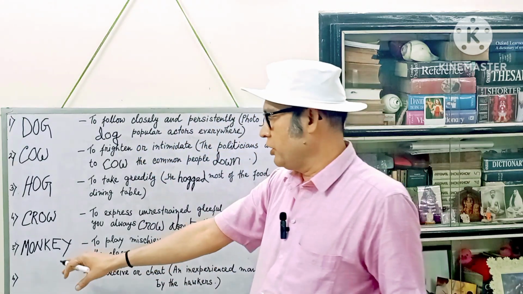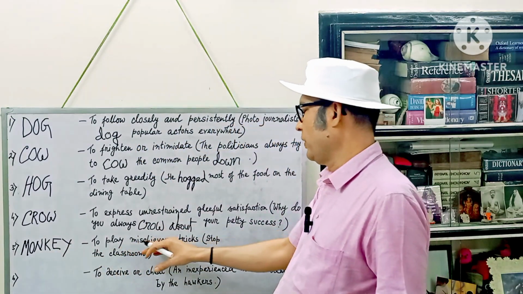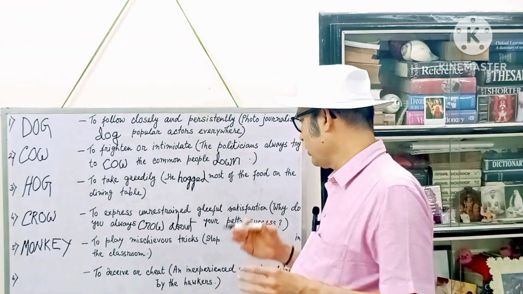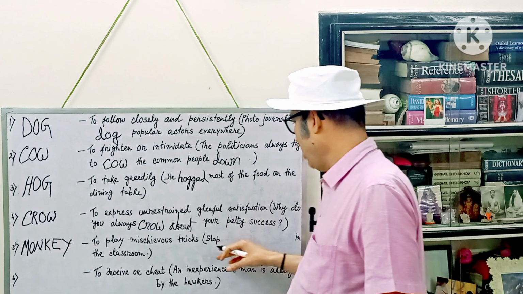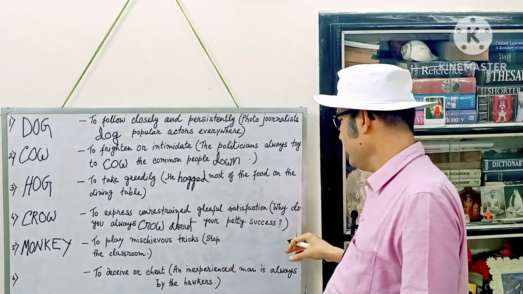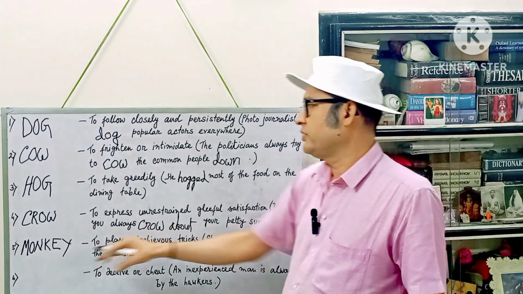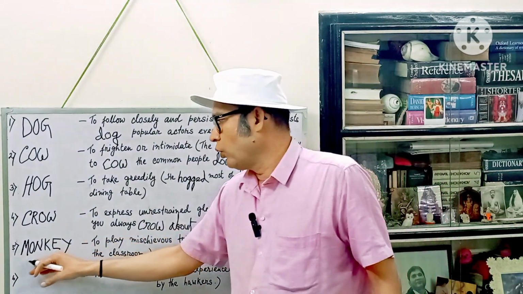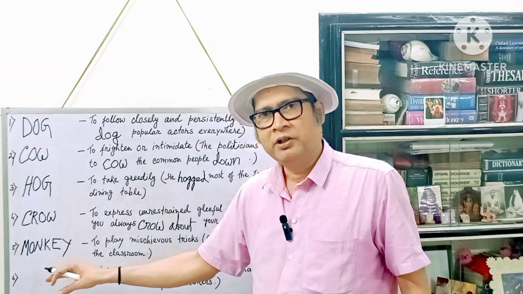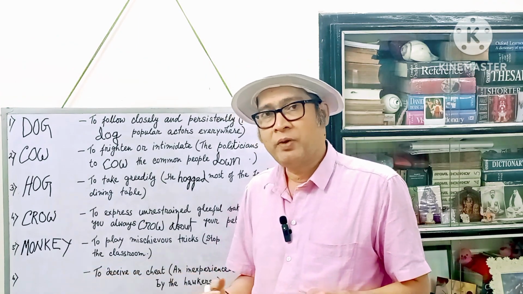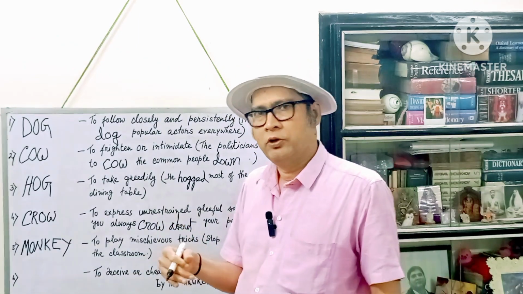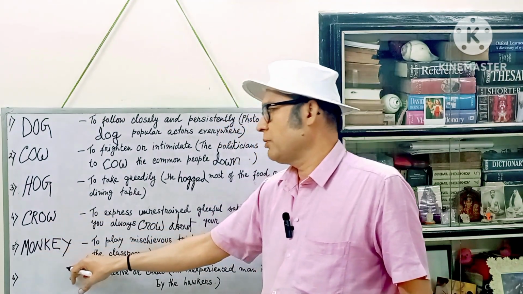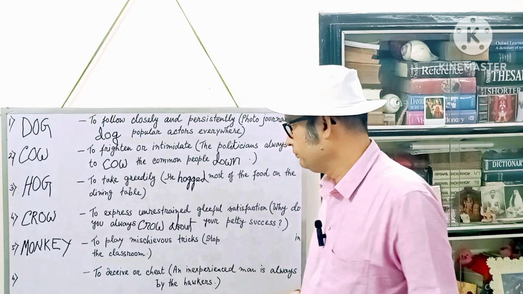When monkey is used as a verb, it means to play mischievous tricks. Let's see the example sentence. This particular word, monkey, when used as a verb, is always followed by the preposition about, like crow. Crow is also followed by the preposition about. Monkey is also followed by the preposition about.